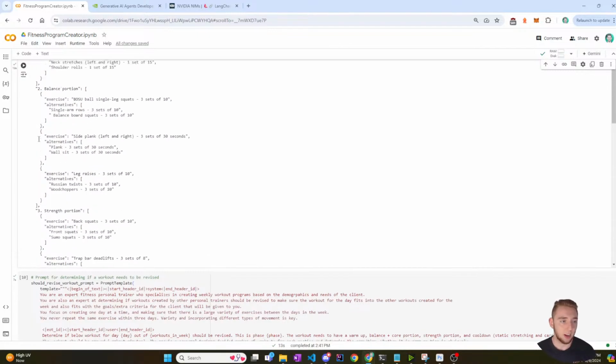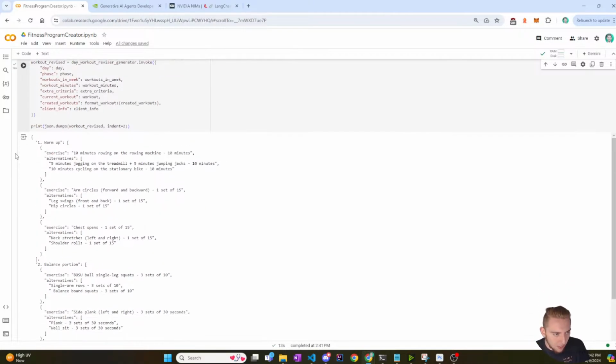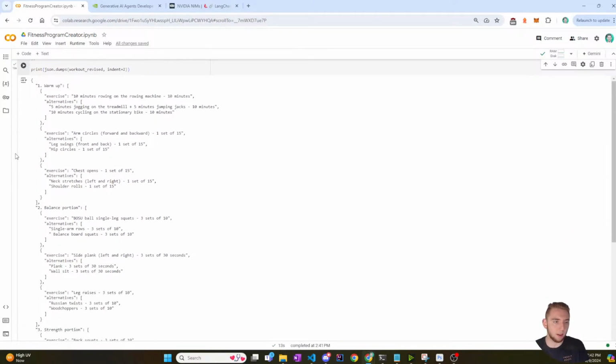So this looks good. And one thing that I forgot to call out here that I'm kind of proud of is the whole JSON setup that I have here. I know I already mentioned that I have JSON for the front end, but it's kind of cool how you have the warm up, that's the first section of the workout, and it gives you an array of exercises where each exercise gives you the exercise that it is suggesting, but then it also gives you alternatives in an array. And right now I'm sticking to just two alternatives, but I could make this five, I could make this three, whatever I might need. I'm just trying to keep the tokens a little bit down right now.